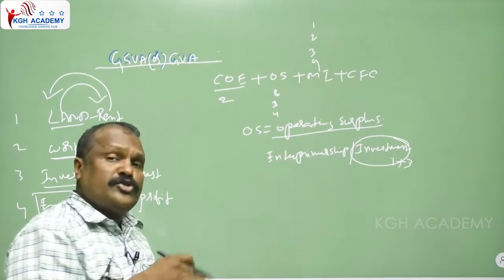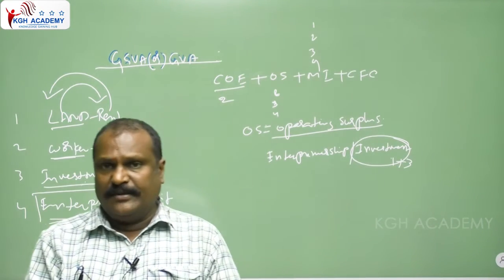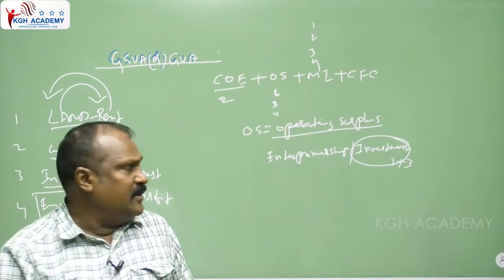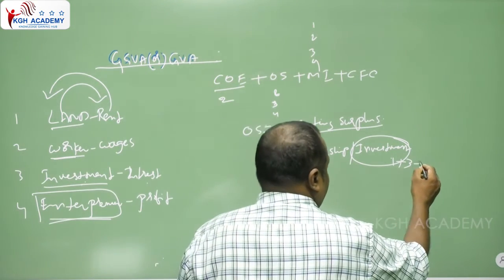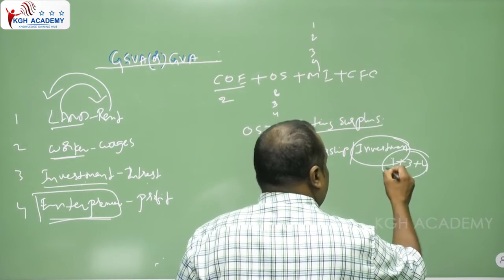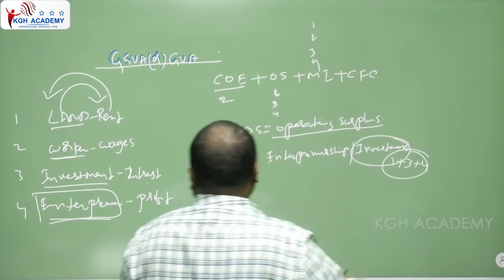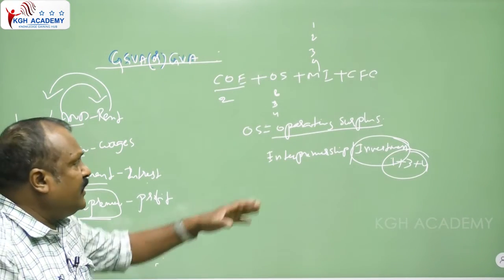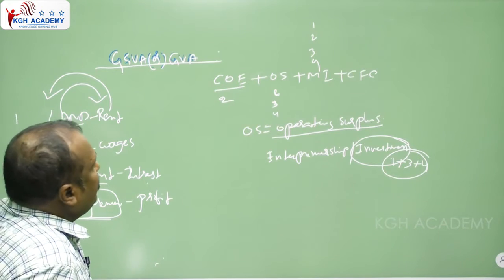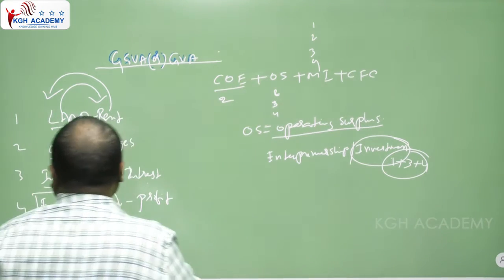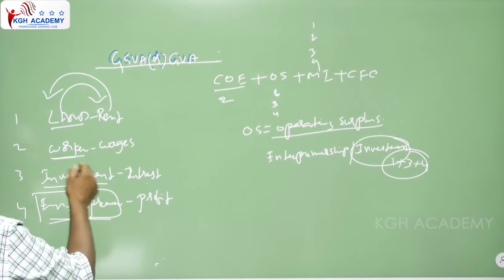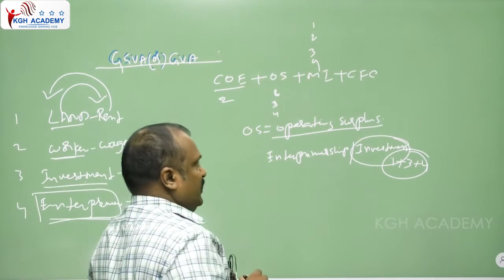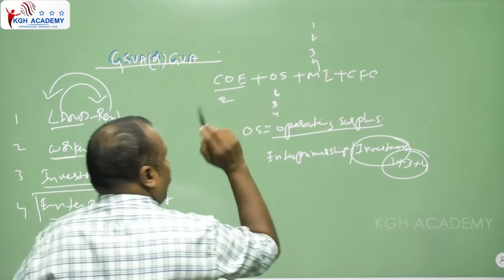And entrepreneurship is provided to the organization in the name of proprietor, leader, director, chairman and so on, and you get the profits. So when these three factors are provided, you get the income from the three factors. That is called the OS. So OS means income from the land, income from the investment and income from the entrepreneur are counted in the OS.